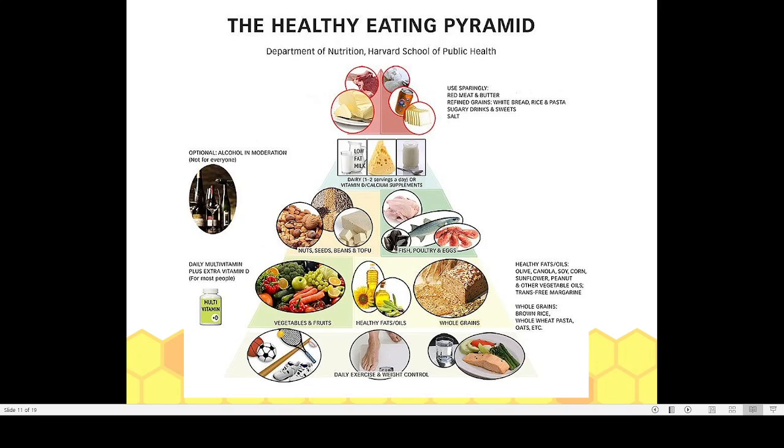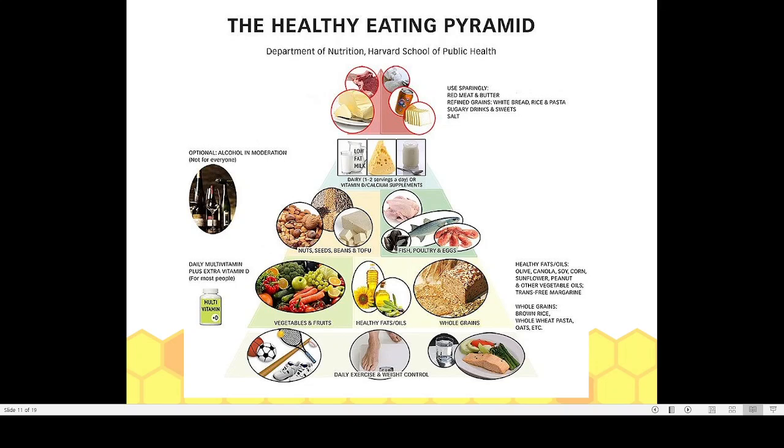But if you go to the top portion, you find low fat milk, butter, and above that red meat and sugary drinks. These kinds of foodstuffs you must take in a little quantity.